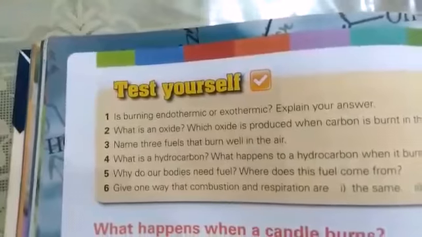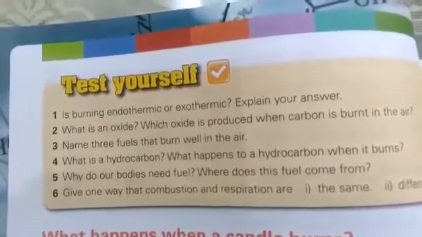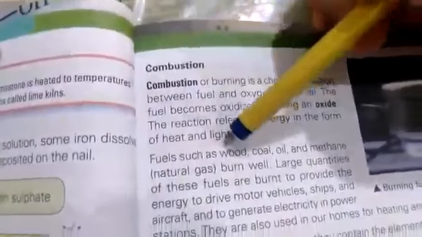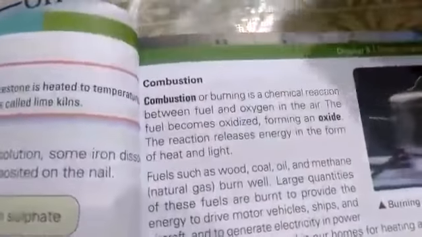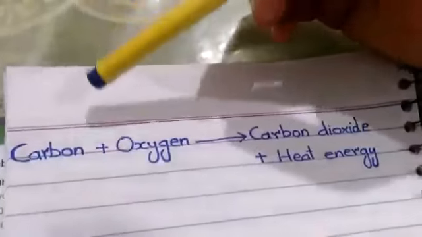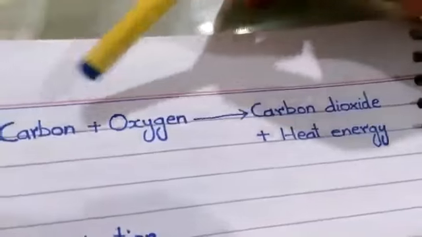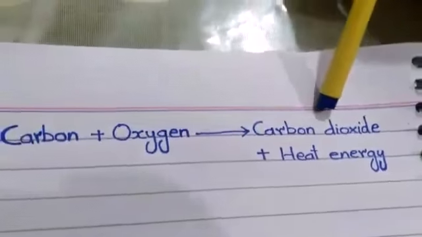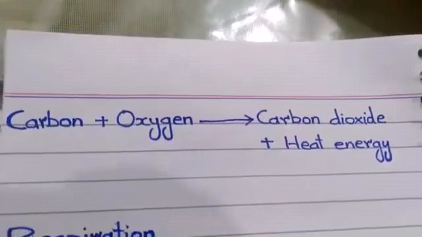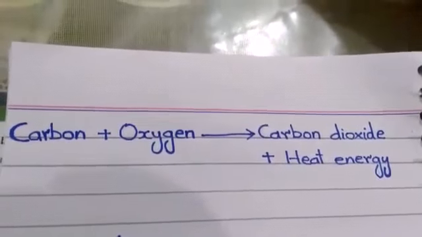Question number 2. What is an oxide and which oxide is produced when carbon is burnt in the air? The answer will start from this line up to this line. Clear? And the second part, which oxide is produced when carbon is burnt in air? The word equation for this answer is this. Carbon when it reacts with oxygen produces carbon dioxide along with heat energy and light energy. Clear? Which oxide is produced? Carbon dioxide is produced.